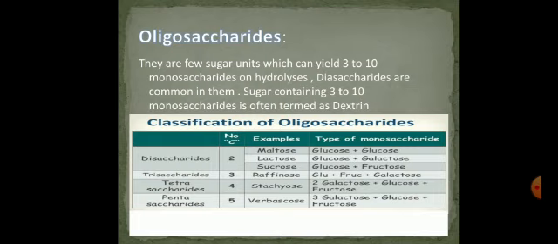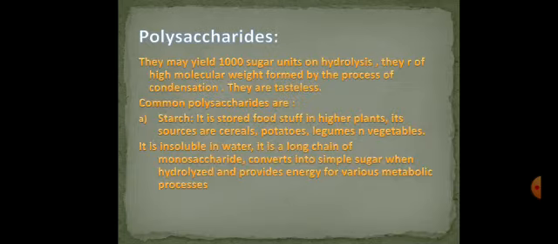The last type of oligosaccharides is pentasaccharides. The word penta means 5, so it contains 5 sugar units in its structure, and the example is verbascose sugar. Verbascose can be manufactured by combining 3 galactose plus glucose plus fructose.